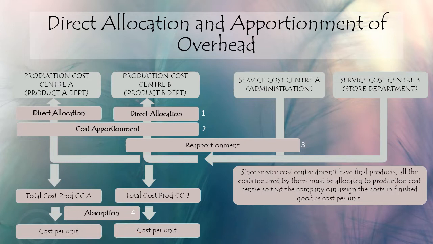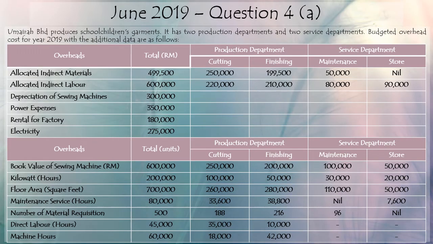So to make it clearer, let's look at June 2019, question 4A. Umairah Berhad produces school garments. It has 2 production departments and 2 service departments. Budgeted overhead costs for year 2019 with the additional data are as follows.